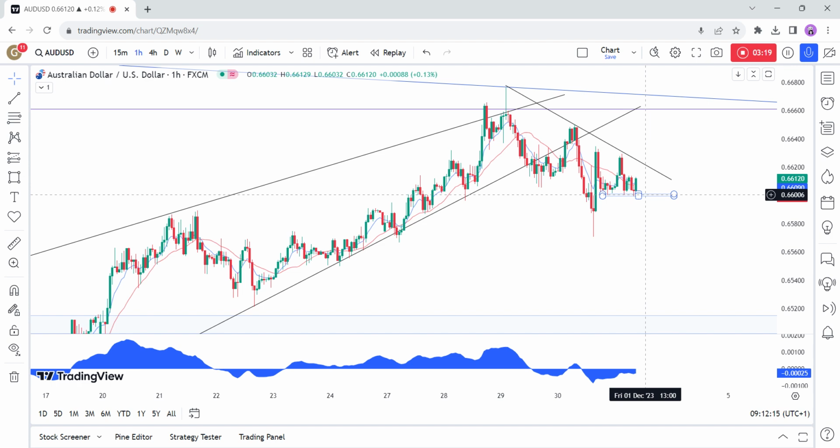The buyers, on the other hand, will want to see the price breaking higher to invalidate the bearish setup and target a break above the major trend line.